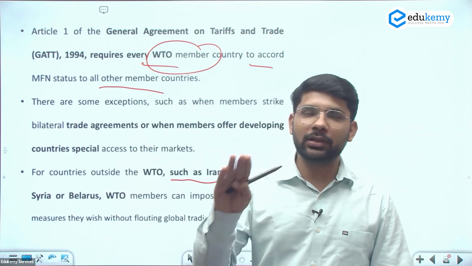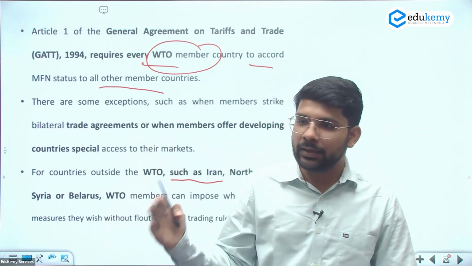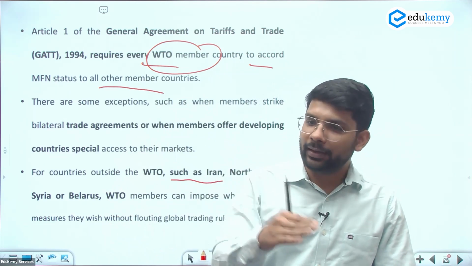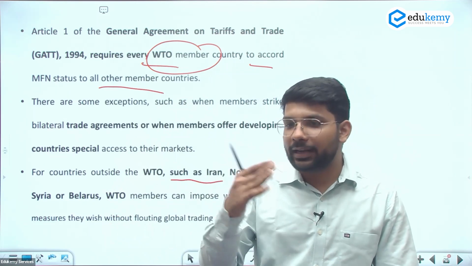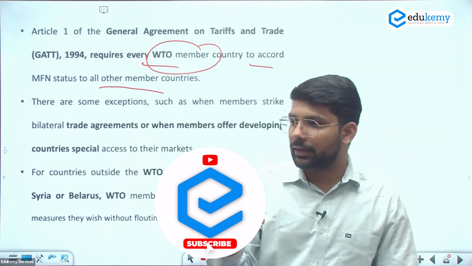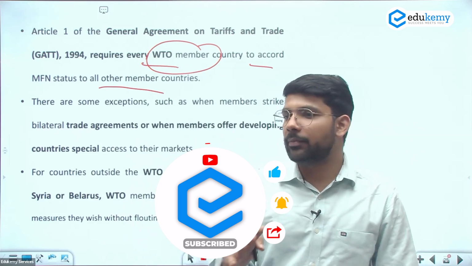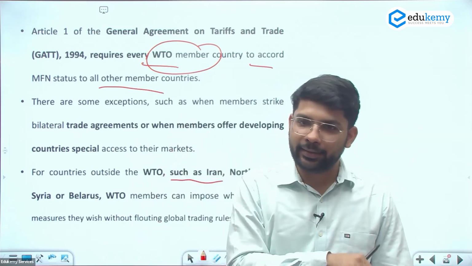And if any country wants some specific treatment for any other nation, they tie up a bilateral trade agreement, like the CEPA between India and UAE. There are some other agreements also between other countries: bilateral agreements, trilateral agreements, multilateral agreements, trade agreements as per the requirement of that country. Okay.